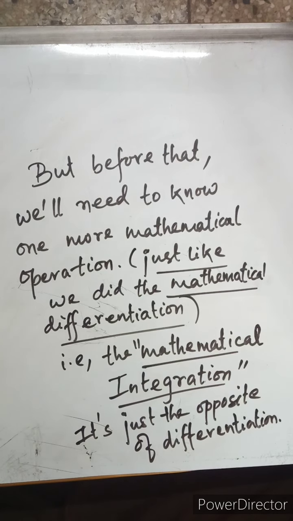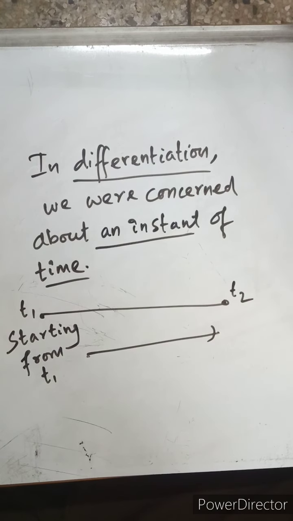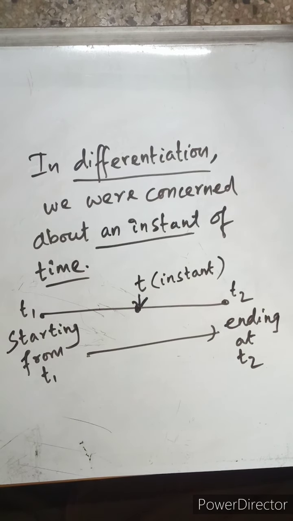Integration is just the opposite of differentiation, nothing else. Now in differentiation we were concerned about an instant of time, right? Instantaneous speed, instantaneous acceleration. If a body starts at time t1 and ends at time t2, we were considering an instant at any point within that range of time.